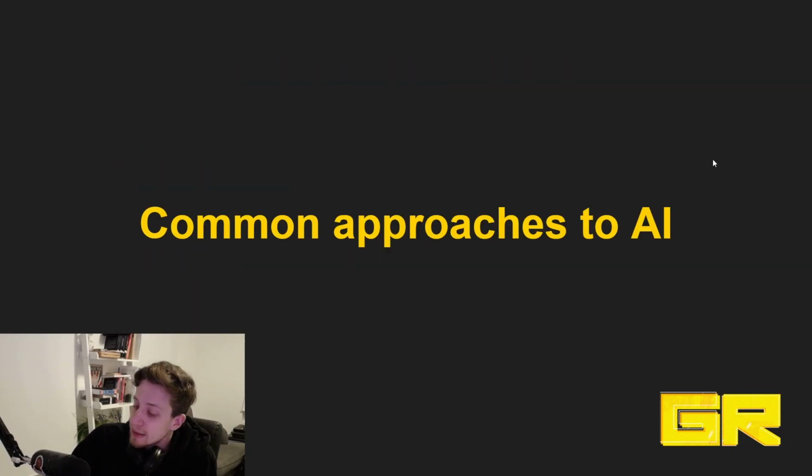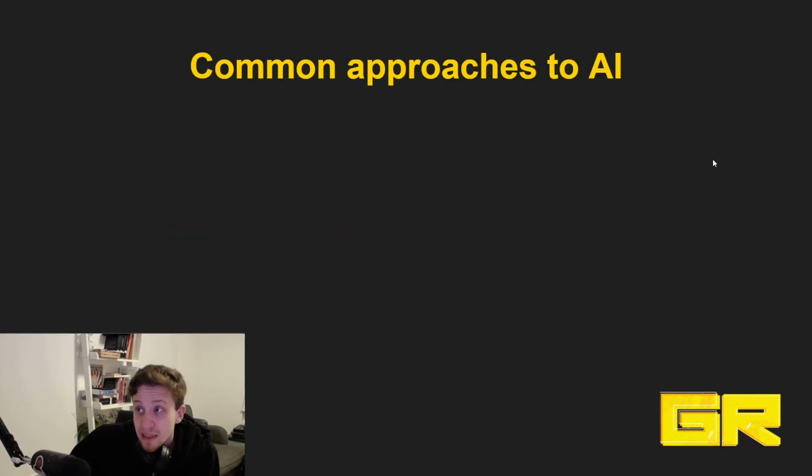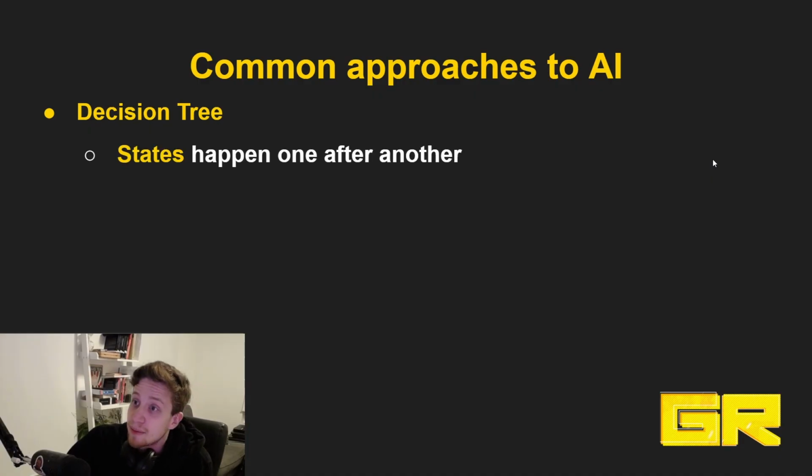So, let's look at some common approaches to AI. And when I say common approaches, what I really mean is, how do we think about the architecture of AI? How can we architect and design AI to behave the way we want it? There are three most important ones that we really care about, and the primary one is something called the decision tree. In Unreal, the primary method, how it used to be implemented, was behavior trees. We'll get to them in a bit.